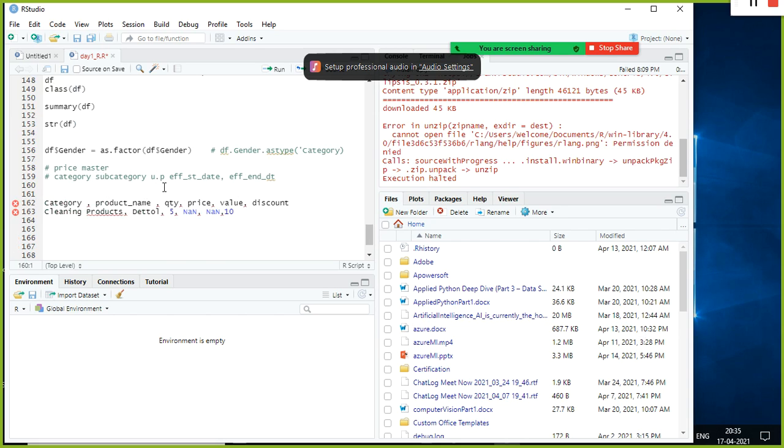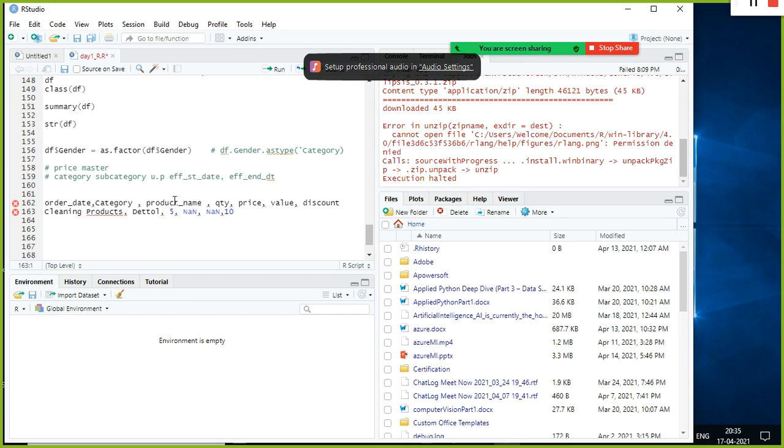If you have a price table already available, then your job is very simple. You just do a lookup for the Dettol, which falls in the cleaning products, and check it here. But it is not a straightforward way of doing the lookup. Again, you need to write some kind of filtering criteria. For example, you have some order date also, right? You have some kind of order date.